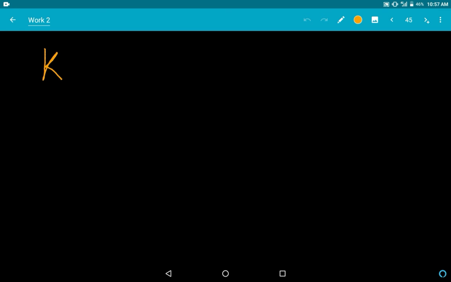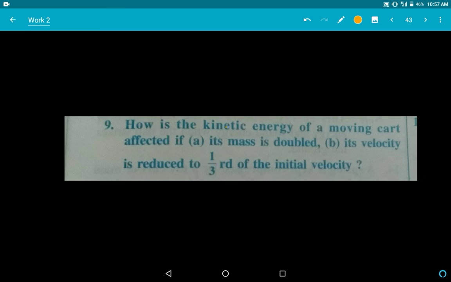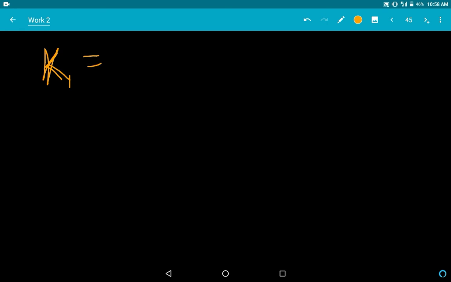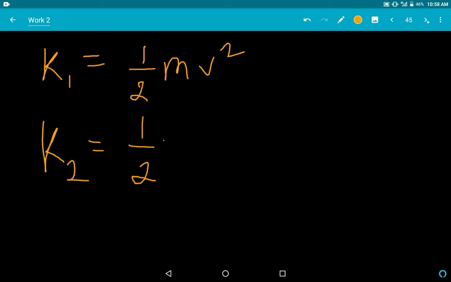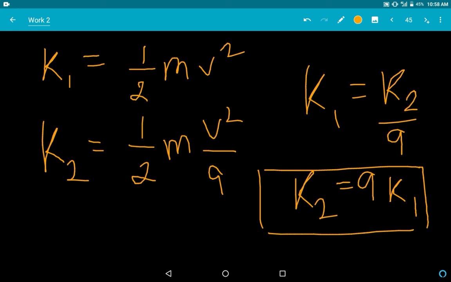Now in the next case, it is reduced to 1/3 of its initial velocity. So k1 in this, oh no, I wrote k1 two times. k1 is nothing but half mv square, and then later it is 1/3, so half mv square by 3 square, that's 9. So k2 is nothing but k1 by 9, or k1 is nothing but 9 k2. Always leave the answer in this form.